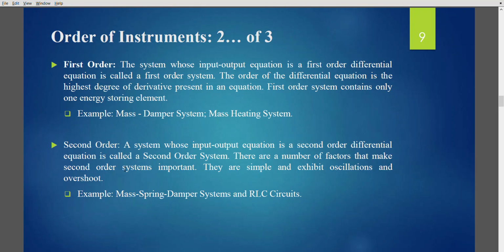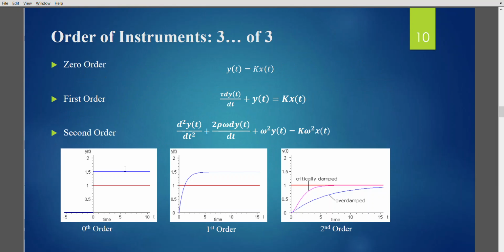Order is 1. Similarly, when you have two independent energy storage elements, it is a second order system. So what will you have in the denominator of the transfer function? You will have s squared. Okay, and you have both L and C in the system, so that's a second order system.